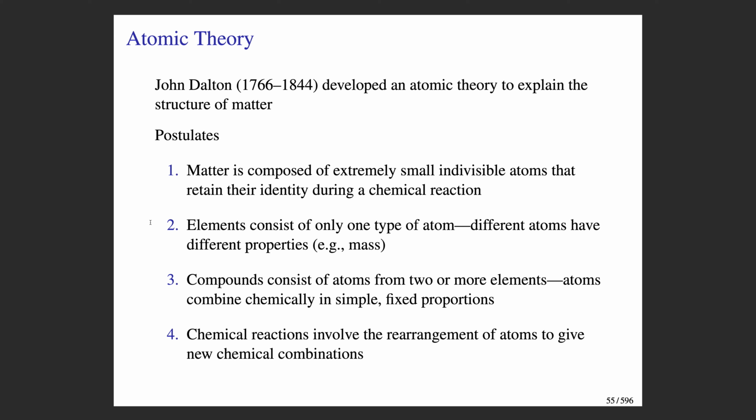He also proposed that elements consist of only one type of atom, and that different atoms have different properties. For example, different atoms would have different mass.